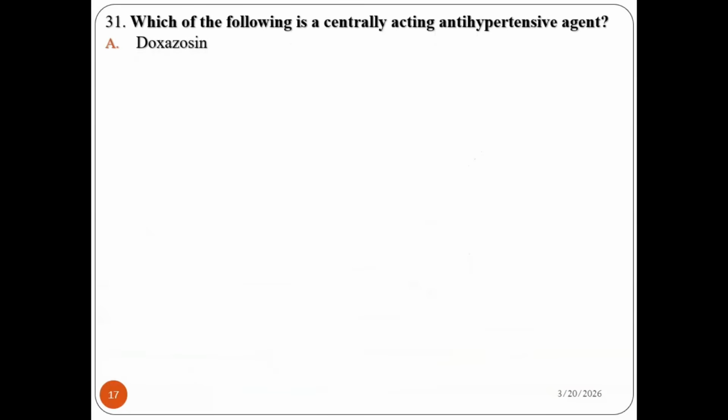Question number 31. Which of the following is a centrally acting antihypertensive agent? Doxazosin, clonidine, amlodipine, propranolol.